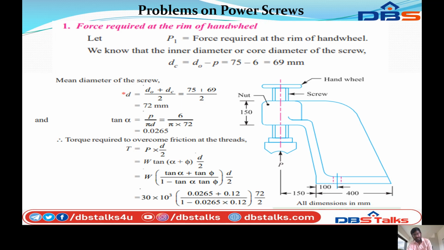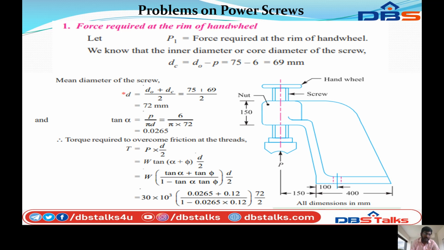You can see the figure, which is already given to the problem. All dimensions are in mm. So this is the nut, screw and hand wheel. The distance between the center line to the arrow mark is 150, and this diagram is given for the problem.